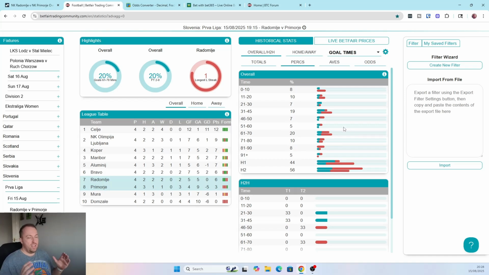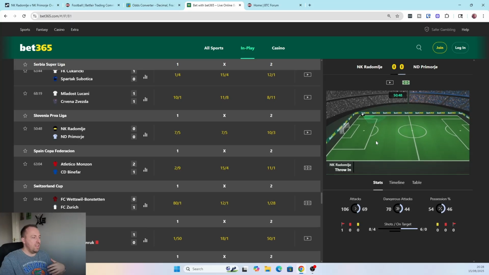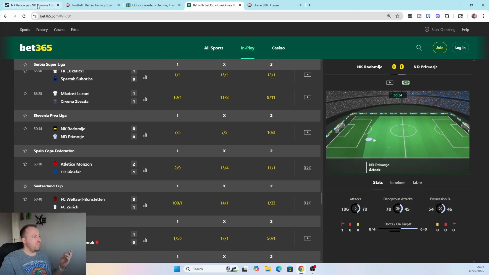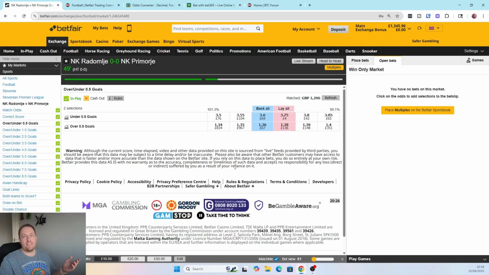Of course, it's not a guarantee that there's going to be a goal, but I do like this. What do I want to see in the next 10 minutes? No goals scored, first and foremost. I would like to see a little bit more in the stats, so let's see what we get. But we already think this is a value price. There could be a goal in the next 10 minutes and we miss out because we waited, but I feel like if we wait, we're going to get some really juicy odds at 60 minutes. It's going to be worth waiting.